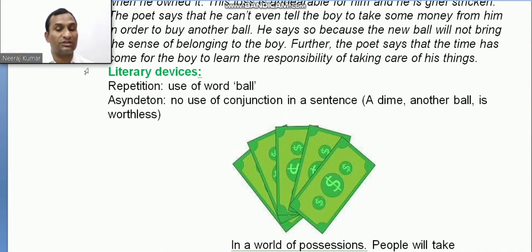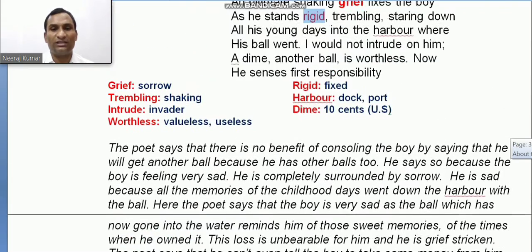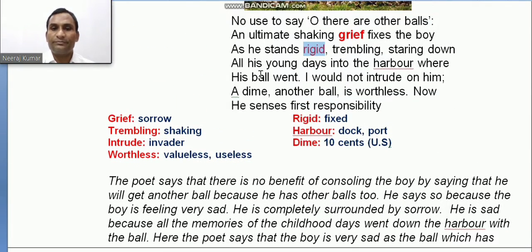This is repetition, and that is ball. You can go back to the stanza. This is the stanza. His ball, other balls, so the word is repeated two times. So that is one.